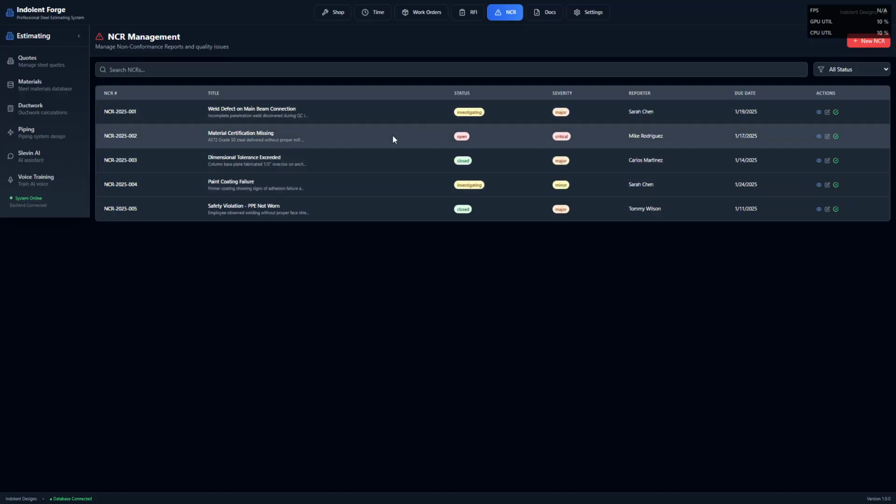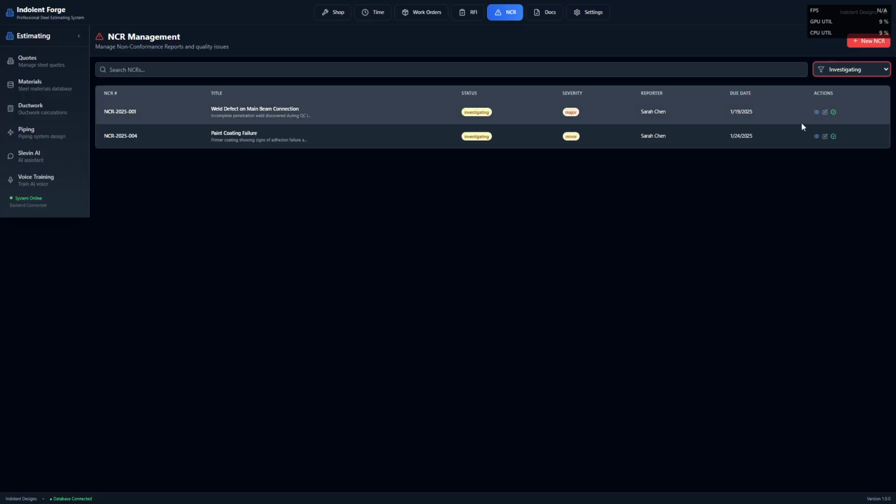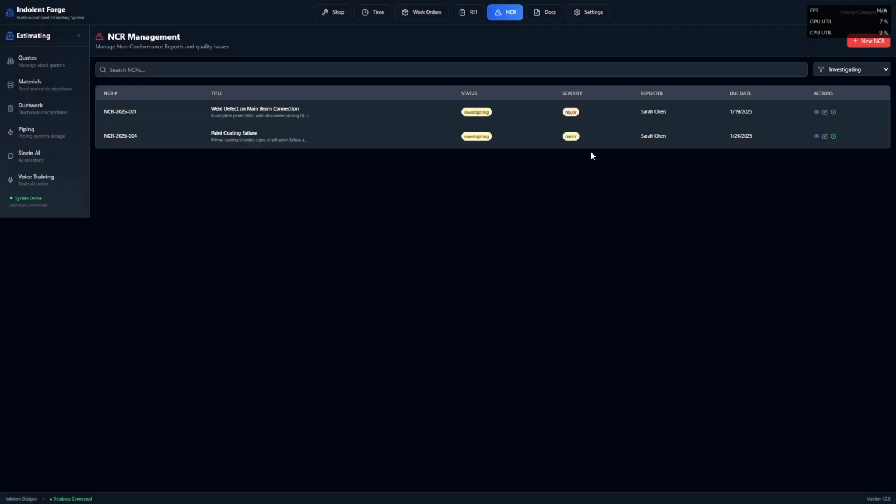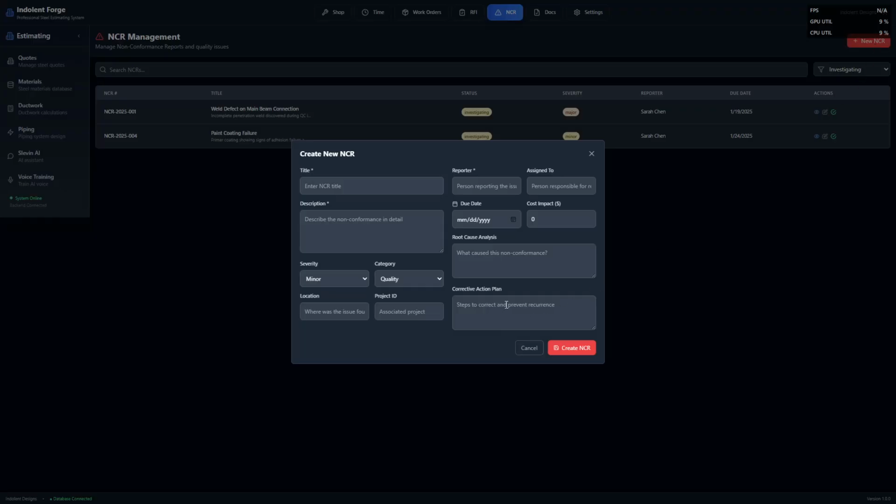The NCR log is available. It is also the same thing, searchable by status, and also viewable. Edit, update, or create a new NCR.